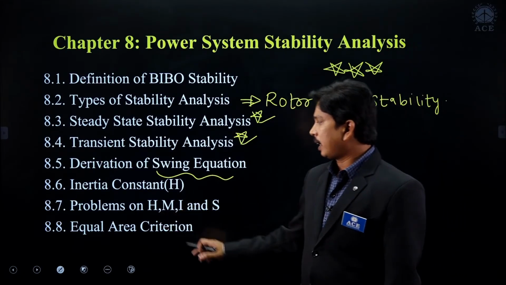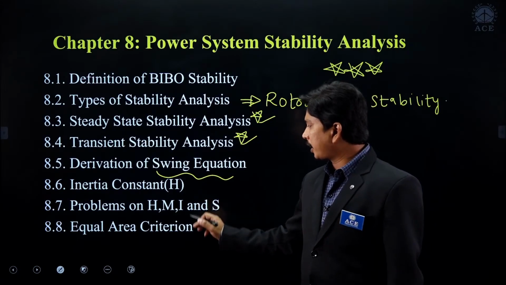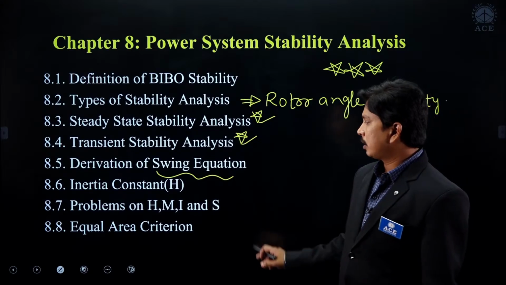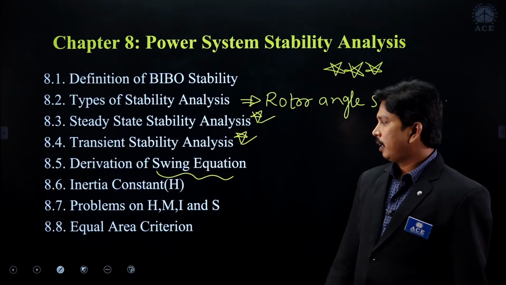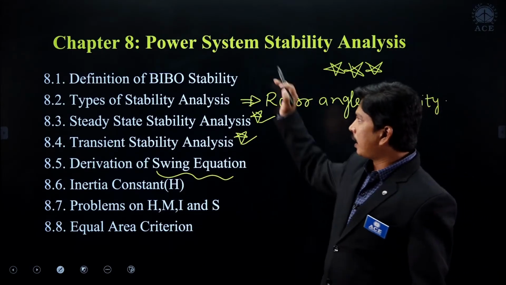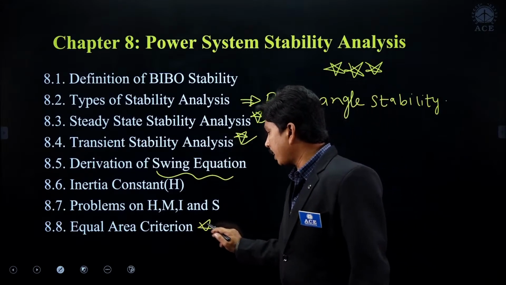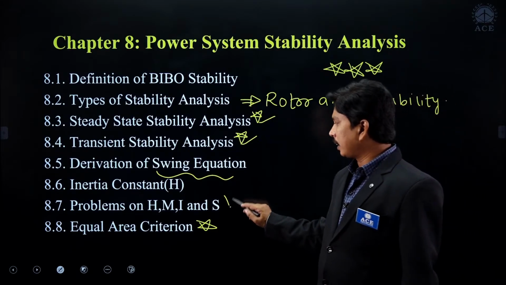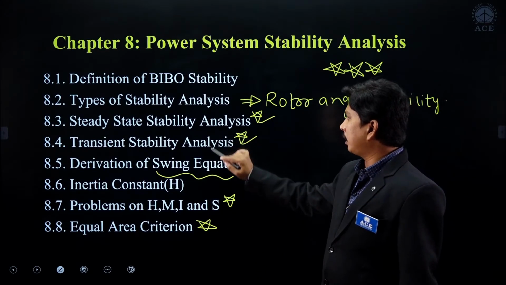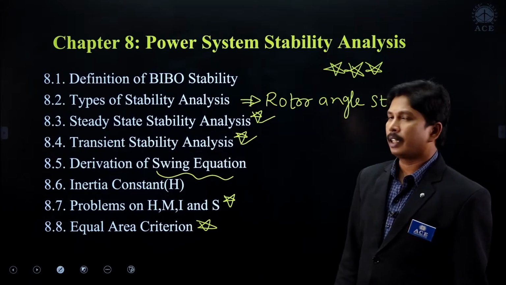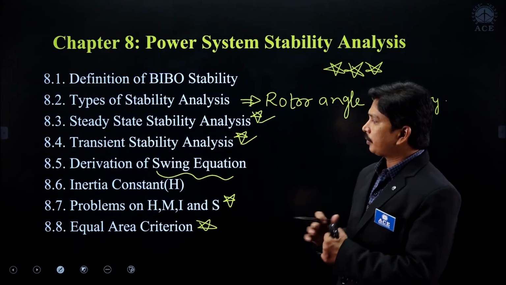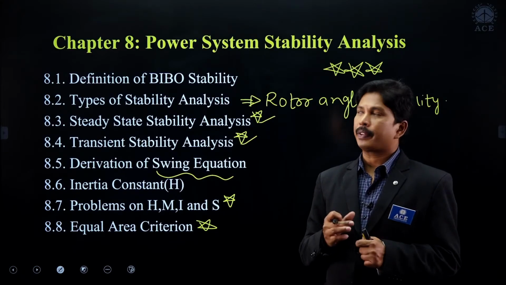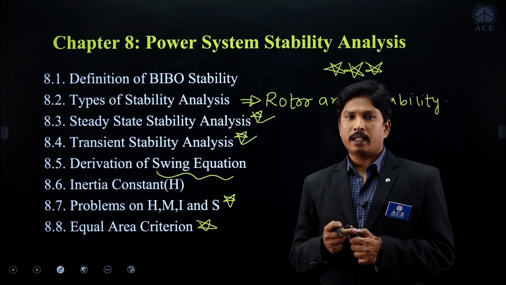Later on we have to study the inertia constant and problems on inertia constant, angular momentum, inertia, and apparent power rating. All these are also very, very important. And the most important concept of power system stability analysis is the equal area criterion, right? Sometimes they ask about transient stability and steady state stability. These are the most important, highly concentrated areas in power system stability analysis.